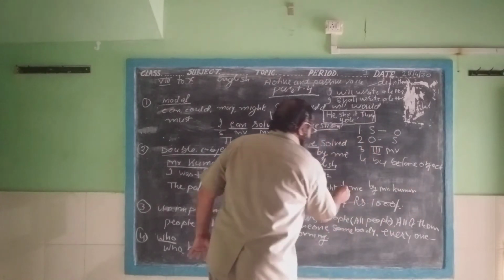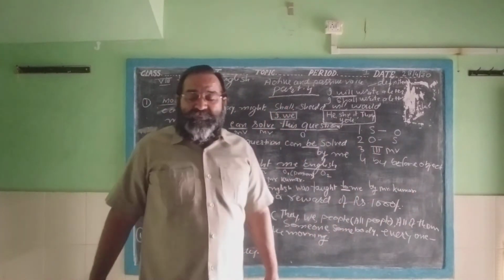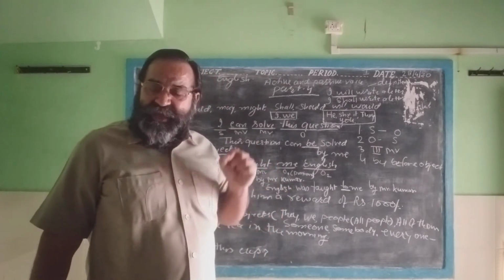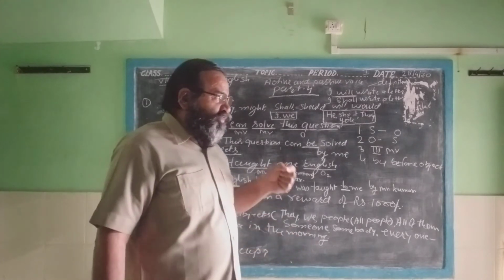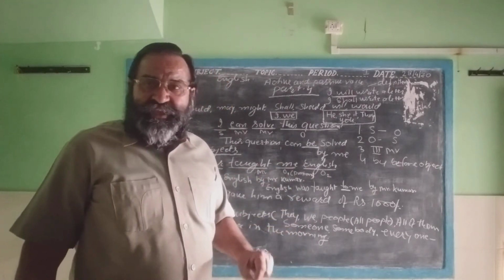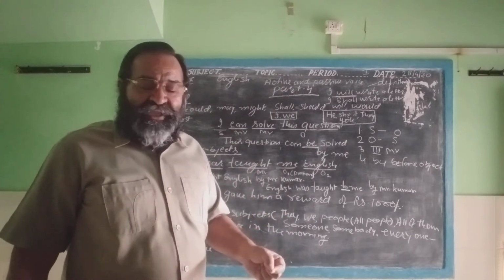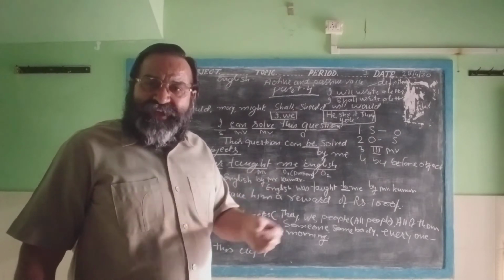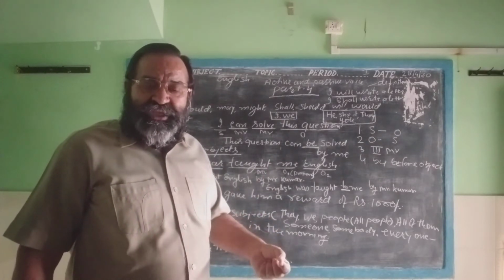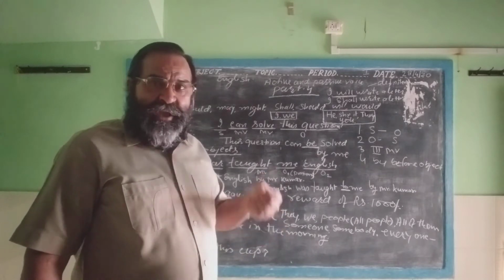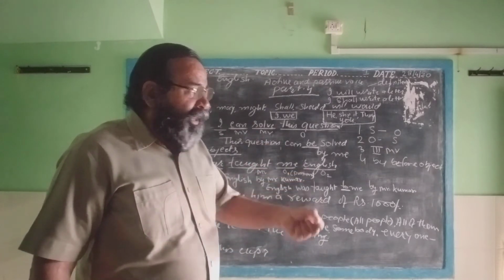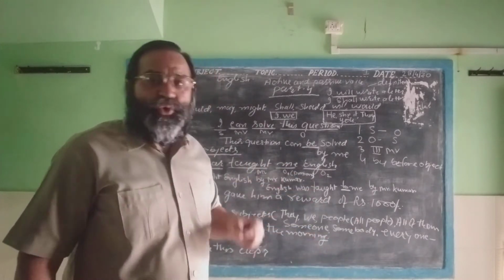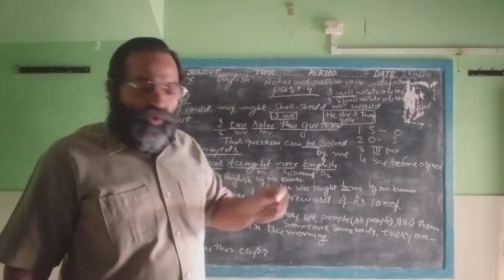Now why have you written here to? When you want to make the passive sentence from the active sentence, and when you find double object, in double object there is the pronoun as object, and you want to make the sentence on the object number 2 as a passive voice, then you will use the object. When you find a pronoun in the sentence, before that pronoun you put a to, then it will be correct, otherwise it will be wrong. Hence,